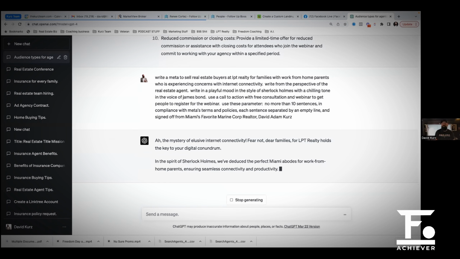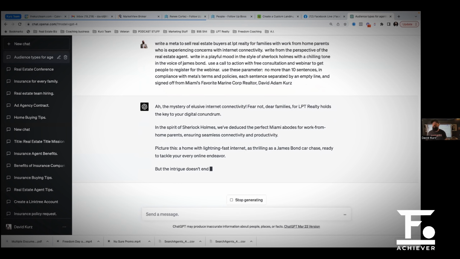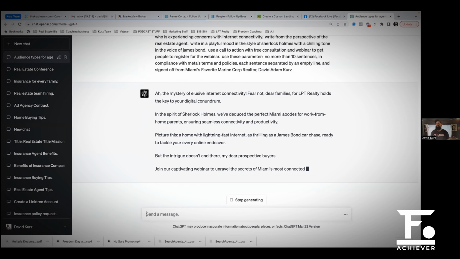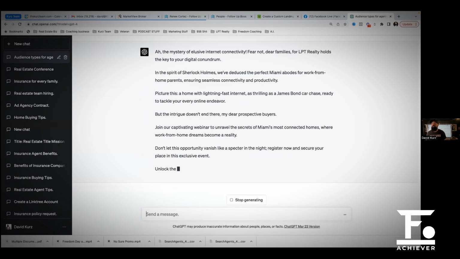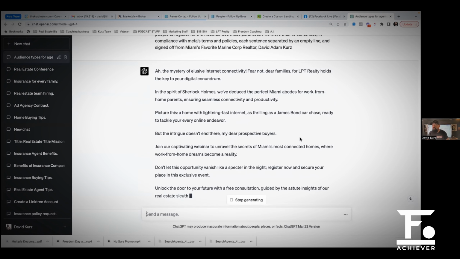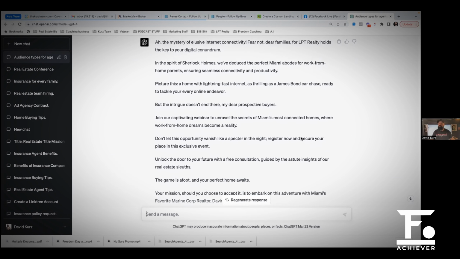You ready for this? The mystery of elusive internet connectivity. Fear not, dear families, for LPT Realty holds the key to your digital conundrum. In the spirit of Sherlock Holmes, we've deduced the perfect Miami abodes for work from home parents, ensuring seamless connectivity and productivity. Picture this, a home with lightning fast internet, as thrilling as a James Bond car chase, ready to tackle your every online endeavor. But the intrigue doesn't end there, my dear prospective buyers.